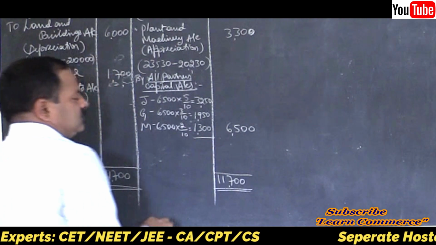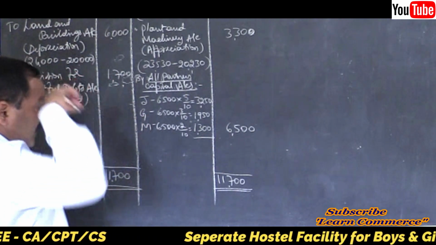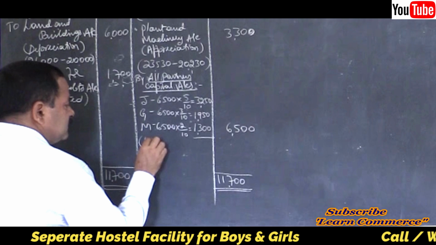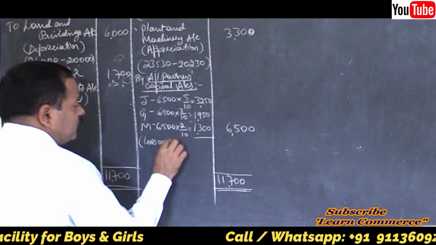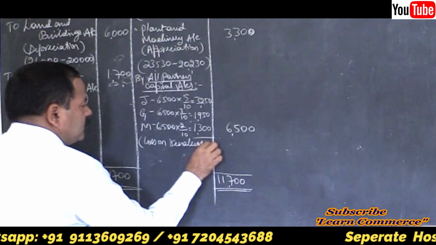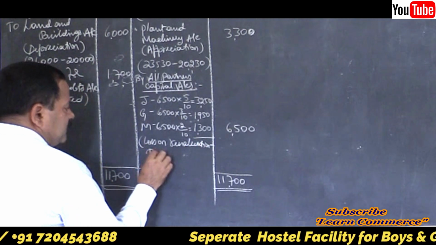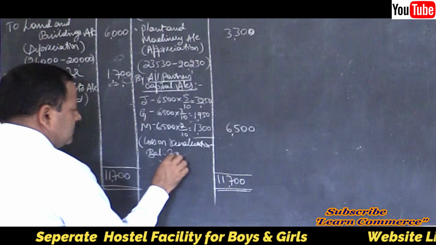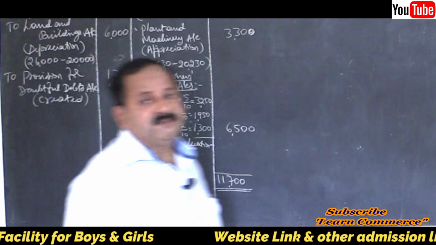That's all, within brackets. This is the loss on revaluation, a balancing figure. Your revaluation account is done.